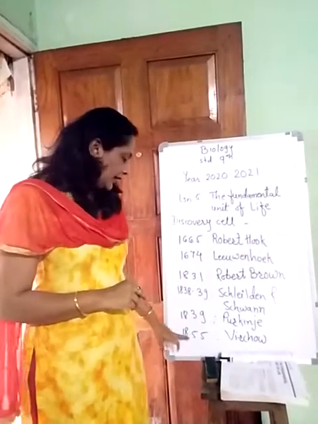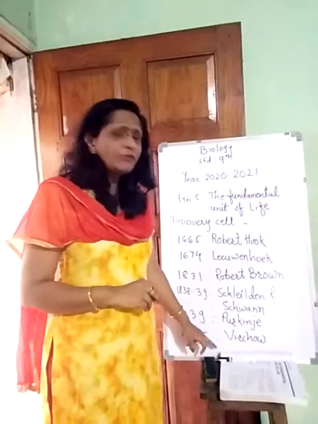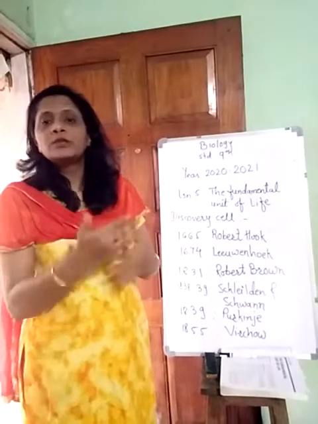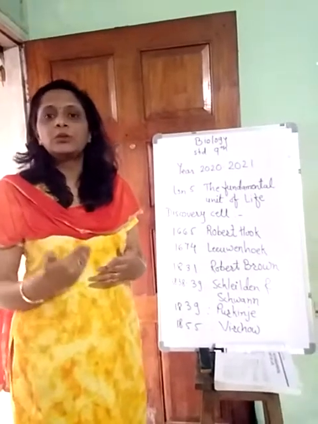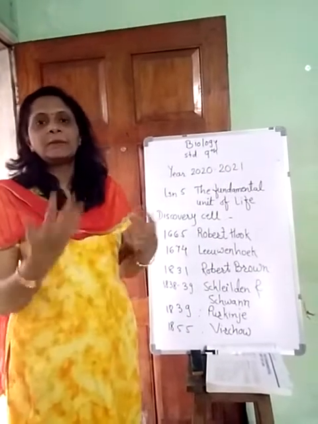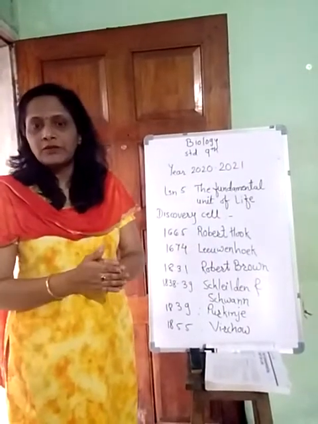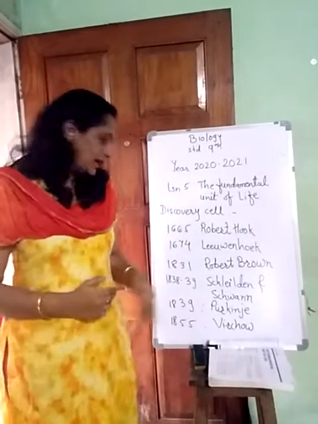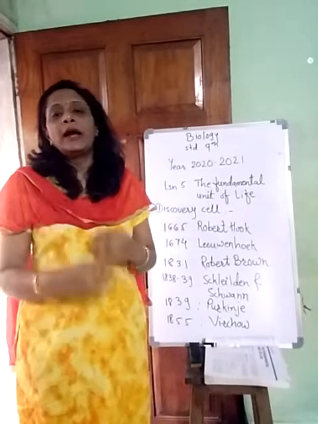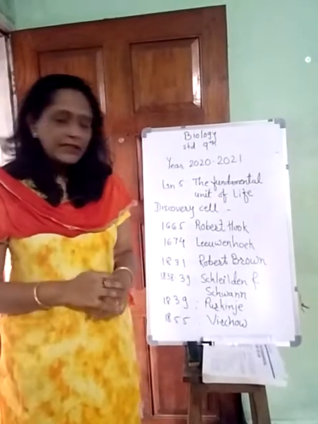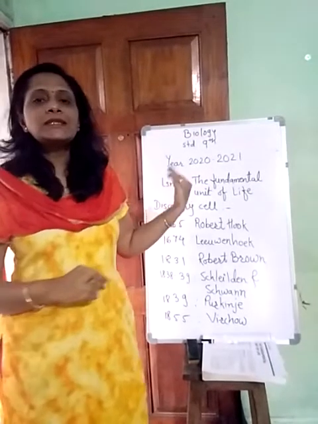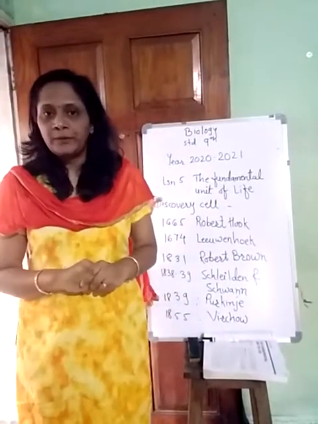And then in the year 1855, Virchow further expanded the cell theory using all this material: the discovery of the nucleus, the discovery of protoplasm, the discovery of other parts of the cell. Depending upon that, in the year 1855, Virchow expanded the cell theory which was put forth by Schleiden and Schwann. So this is how the cell was discovered.